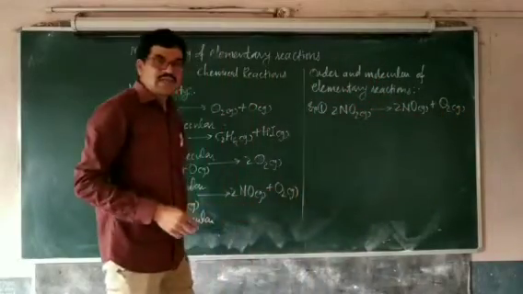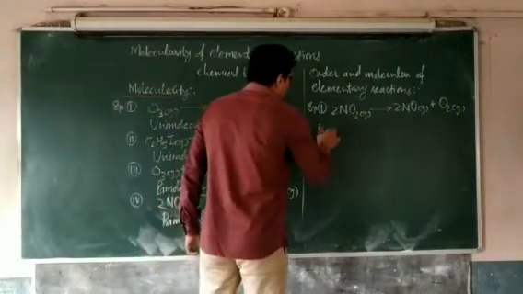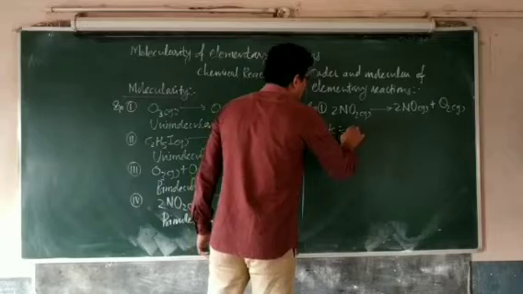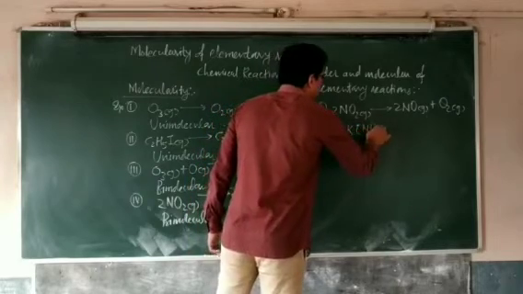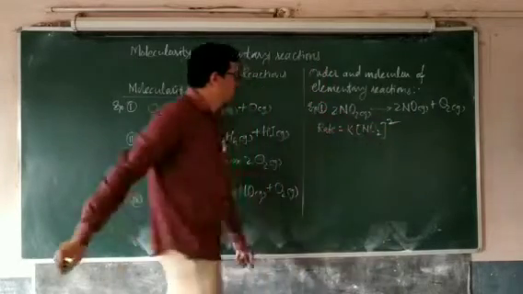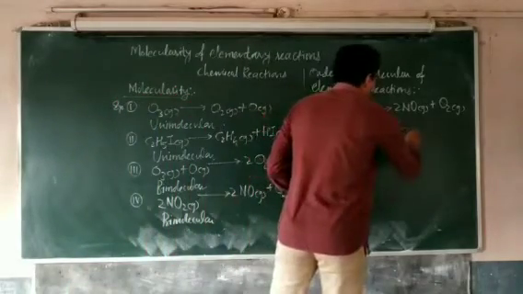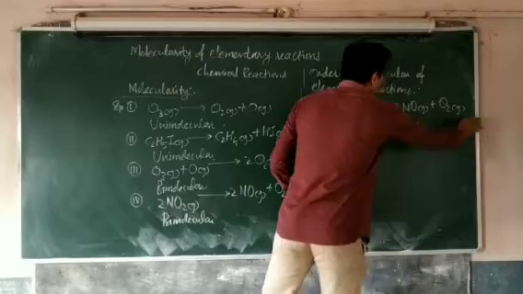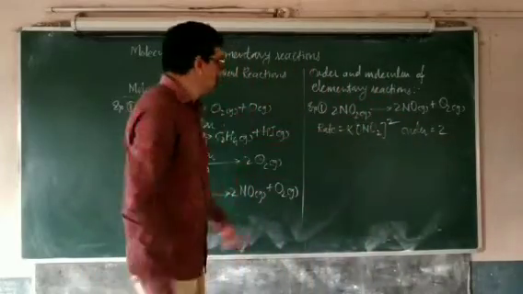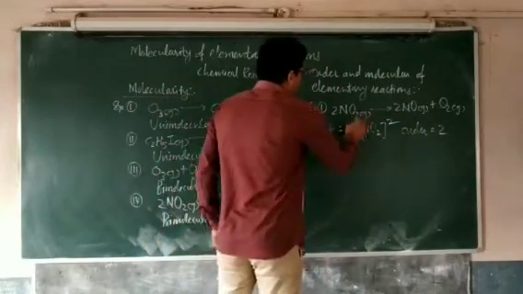From the experimental observation, it is found that the rate of the reaction is rate equal to K into the molar concentration of NO2 squared. This is the rate law. And from this rate law, the order of the reaction is 2. The reaction is a second order reaction. Why?